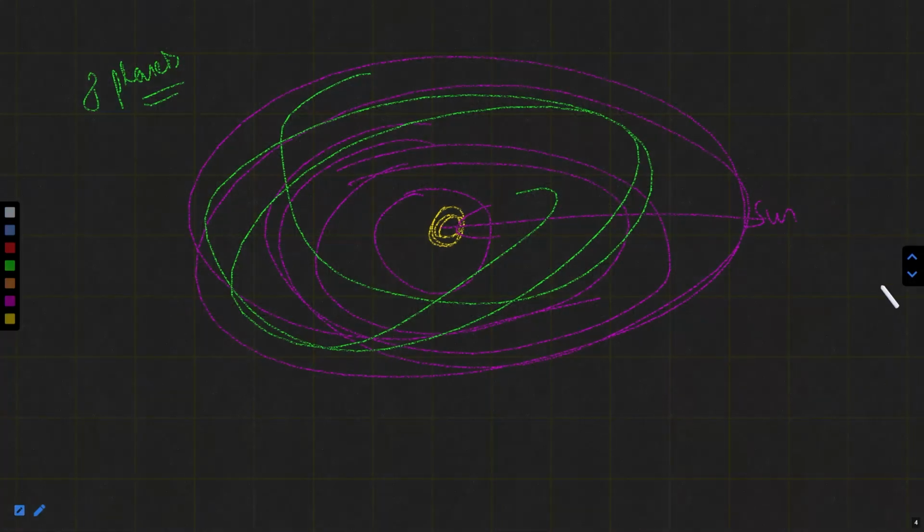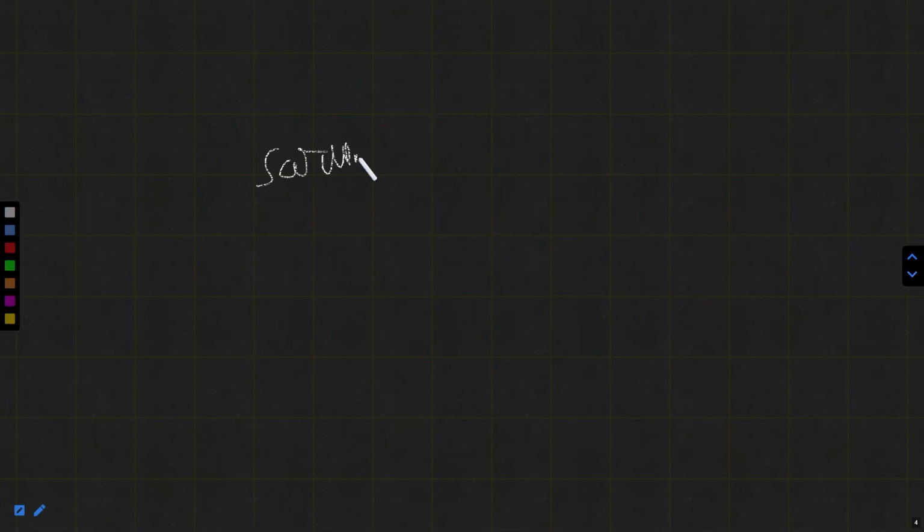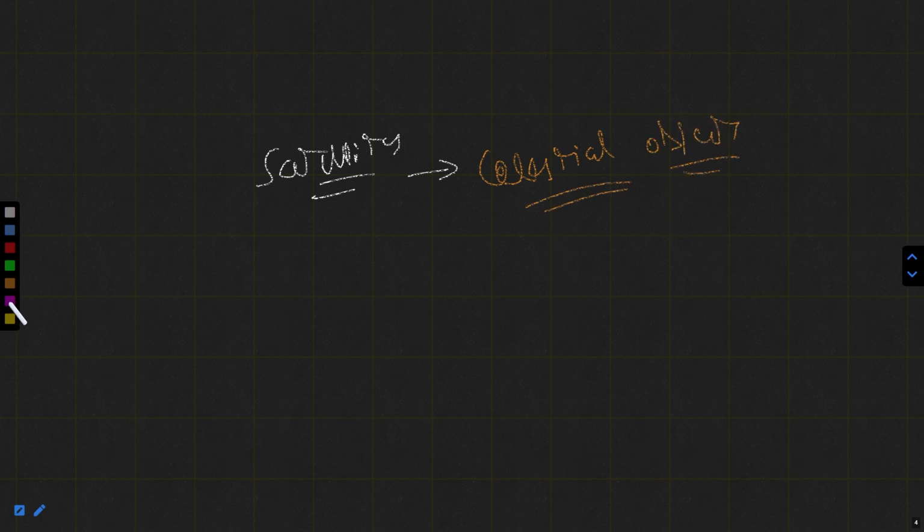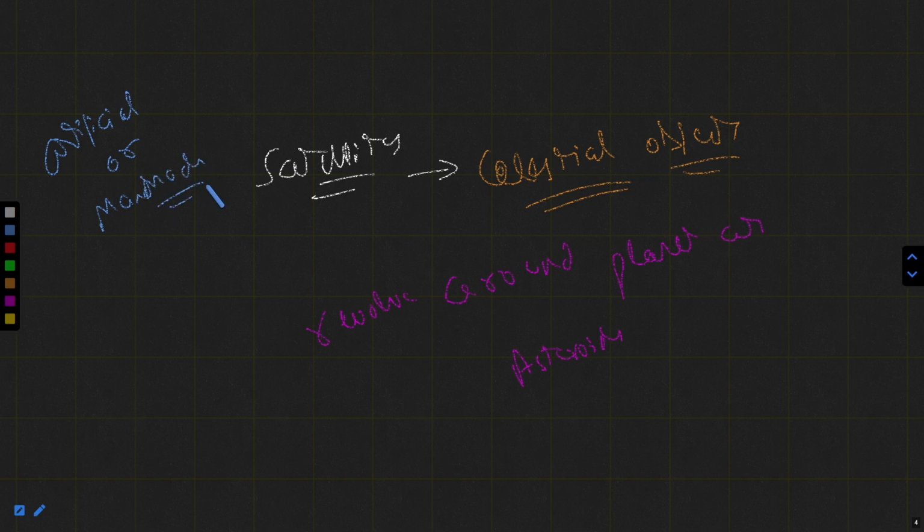Satellites are celestial objects which generally revolve around a planet or asteroids. Satellites can be artificial or natural.